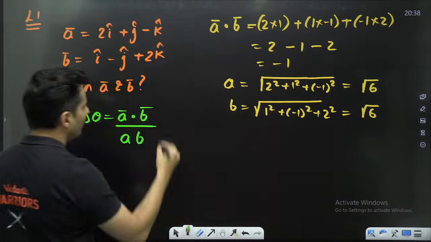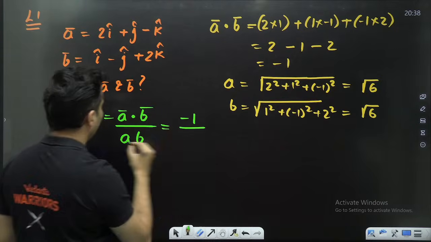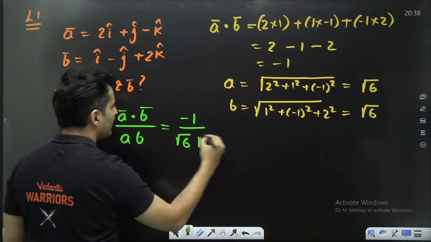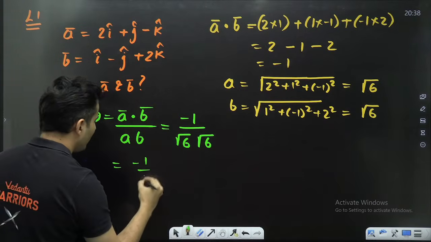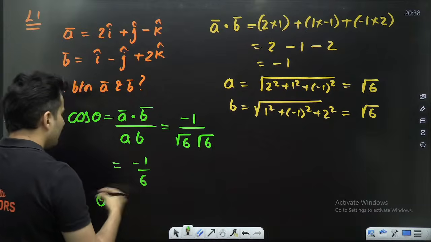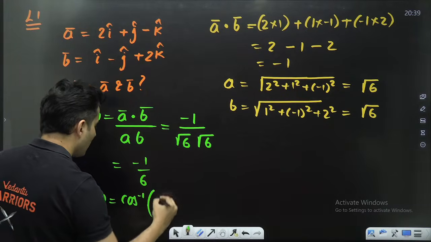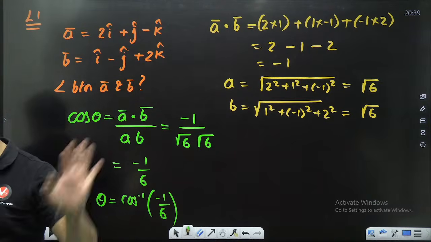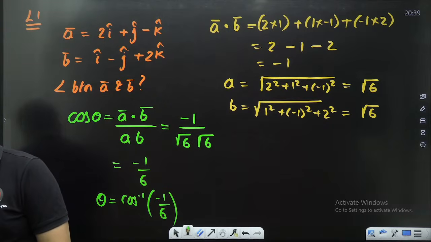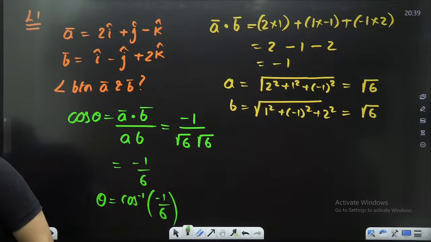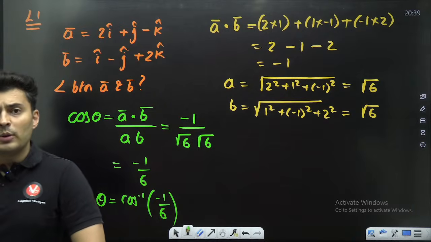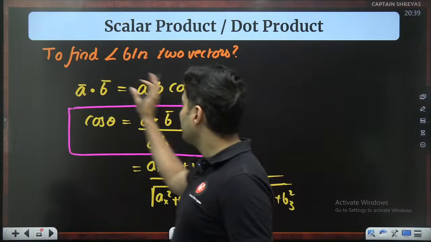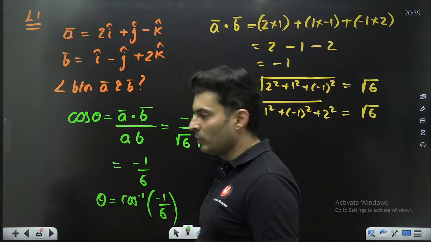Perfect. So let's substitute it over here. A dot B was negative 1. A is root 6. B is root 6. So this will be minus 1 by 6. So theta will be cos inverse of negative 1 by 6. Just leave it as it is. That's it. You don't have to do anything more. Is that clear, everyone? Shall we go ahead? How do we find angle between two vectors? This is the formula and I just showed you a sample problem over here.